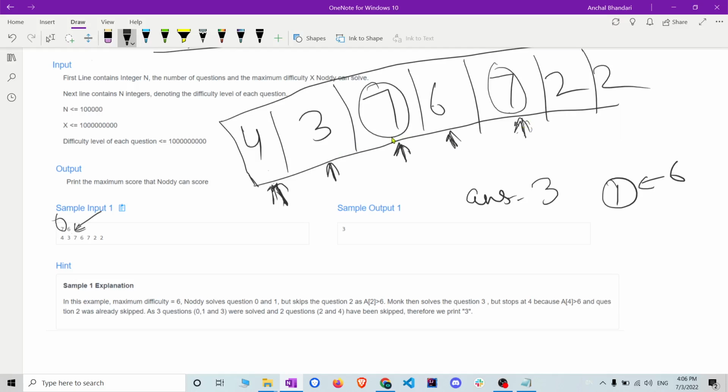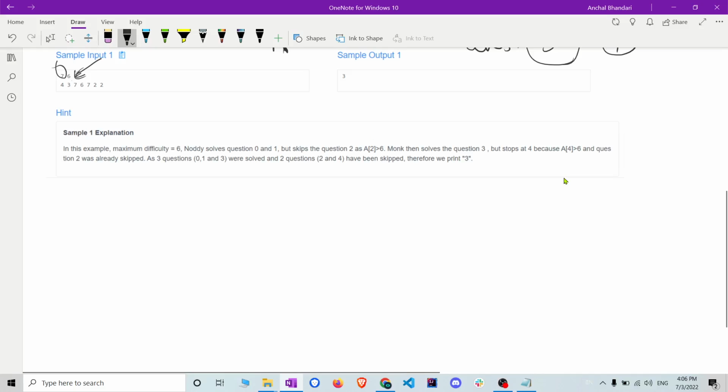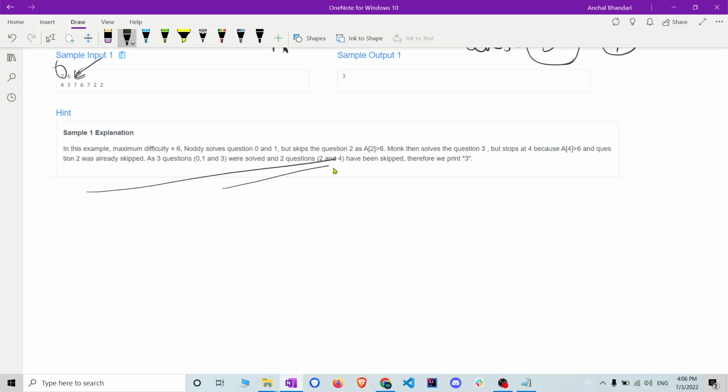Because he is allowed to skip only one question which has a greater value than 6. But here another question came which has a greater value than 6, so Nodi will discontinue the exam. He will not continue with the next questions. So basically we will return the final answer. This is what the problem is saying, the same thing I've told you.